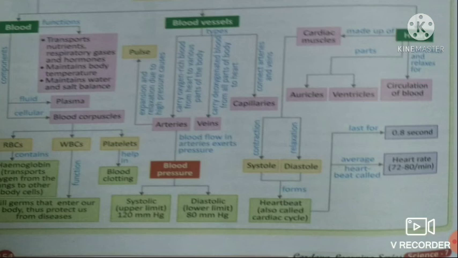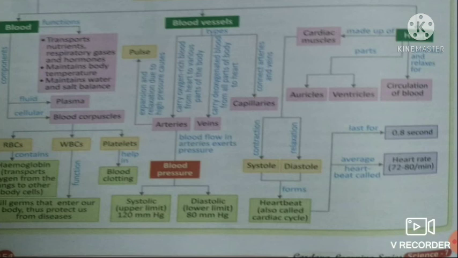Now, the third type of blood vessels are called capillaries, and these are very thin tubes which will connect arteries and veins, and they will form a cluster or network of thin blood vessels, and this helps in exchange of material between different organs and blood vessels, that means arteries and veins.